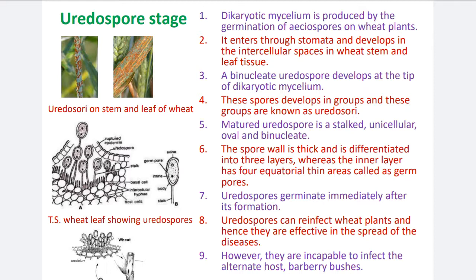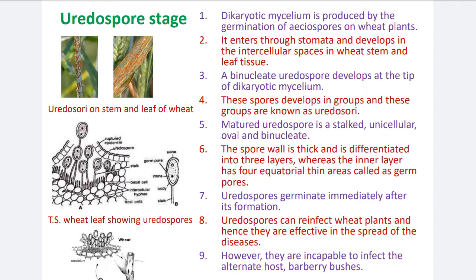The first spore stage is the urediospore. See the first point: dikaryotic mycelium is produced by the germination of aeciospores on wheat plants. The life cycle of Puccinia begins with the germination of aeciospore on the wheat plant.